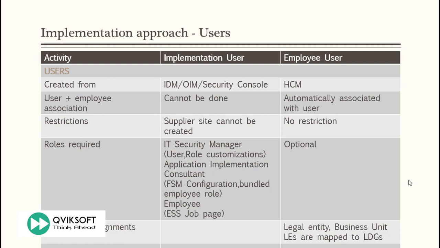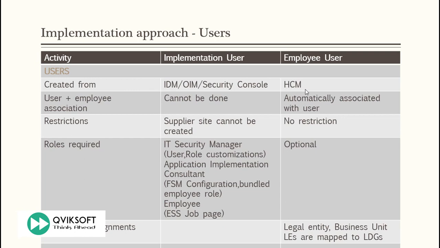When we did any implementation in R12, we used to define users, give them system administrator access and some necessary responsibilities so that they can do setups for all those modules. In Fusion, you can create users from IDM, OEM, or the security console, or you can actually create a user from HCM.